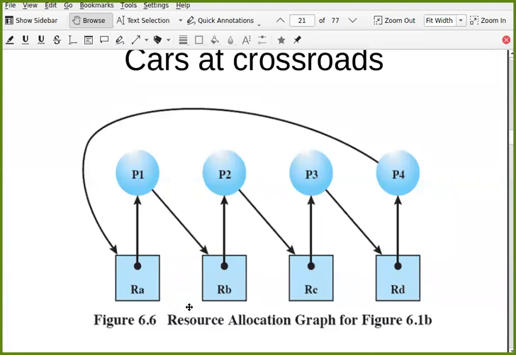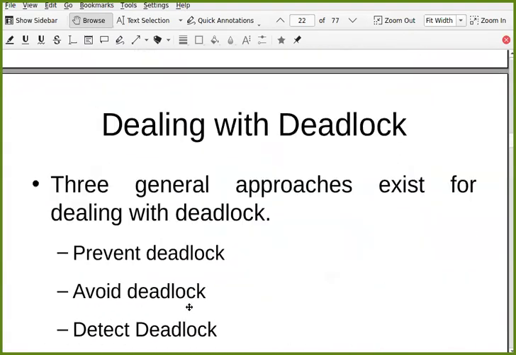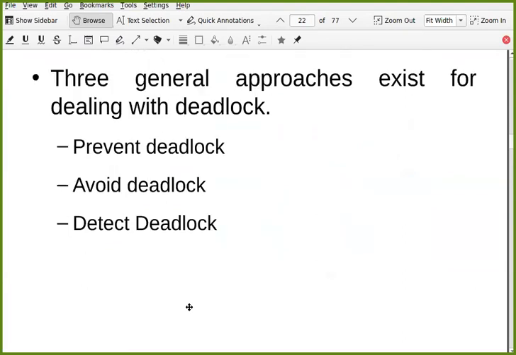Are you getting it? So how to deal with this deadlock? Three general approaches exist for dealing with deadlock: prevent deadlock, avoid deadlock, and detect deadlock and recover from it. These are the three strategies. Let us talk about the first one, prevent deadlock.